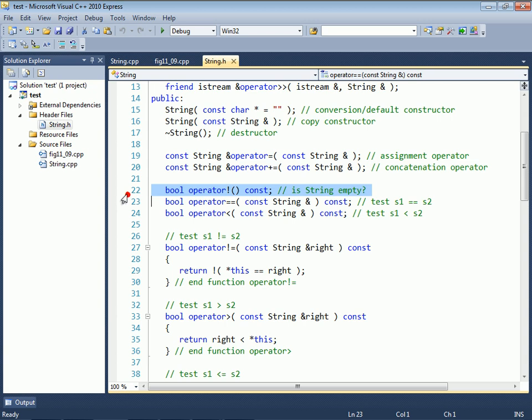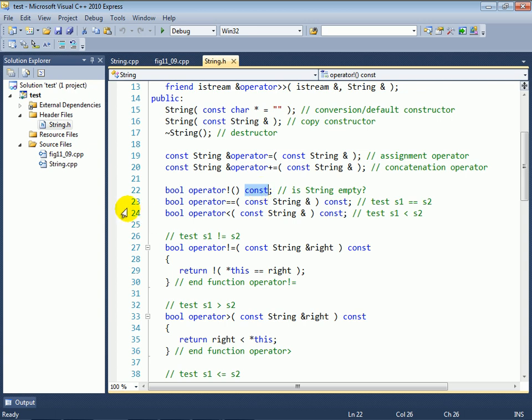We have our first unary operator, which when you implement it as a member function has no parameters, because remember, an operator overload for a member function has an implicit argument, which is the object that calls the function. In the case of a binary operator, that's the left operand. In the case of a unary operator, that's the only operand, the one that calls the function. And this is a const member function because it doesn't modify the object when testing to see if the string is empty.